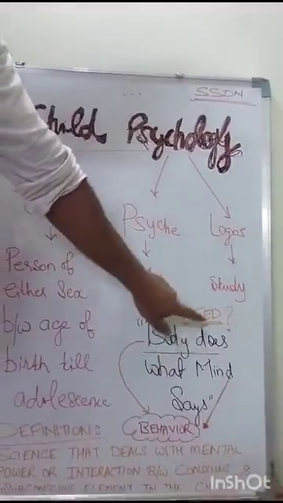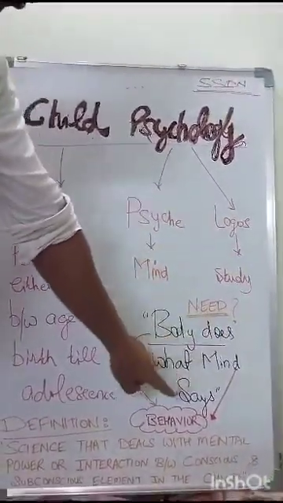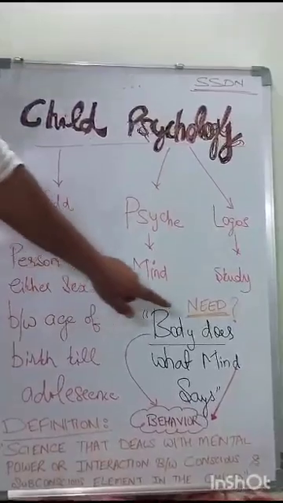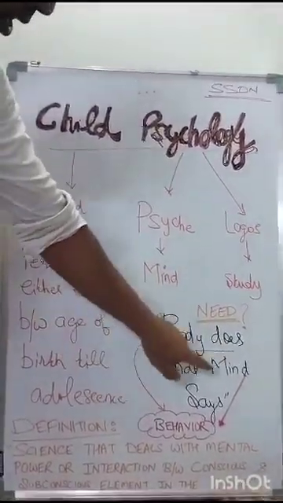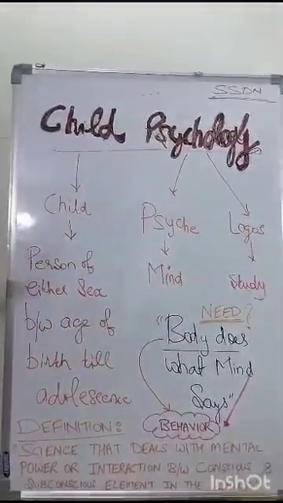So if you look at this quote again, body does what mind says. What body does is known as behavior. I said body does what mind says, that means mind controls the behavior. That means if you have to manage the child behavior, you have to understand the mind first. And the study of mind is known as psychology. That is the need of studying psychology before you understand or modify the behavior of the child in the dental operatory.